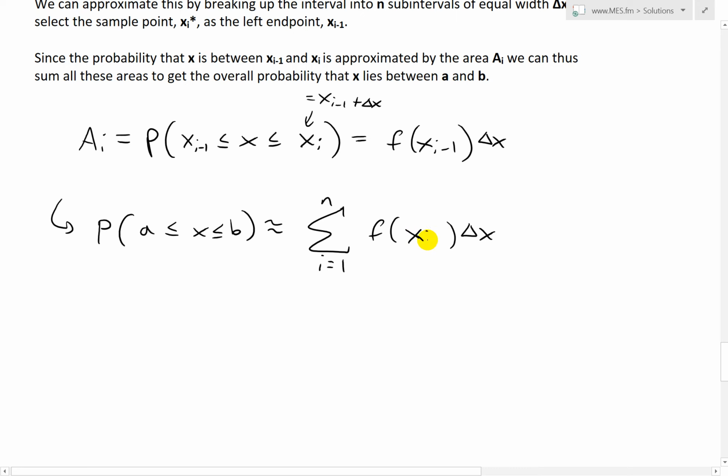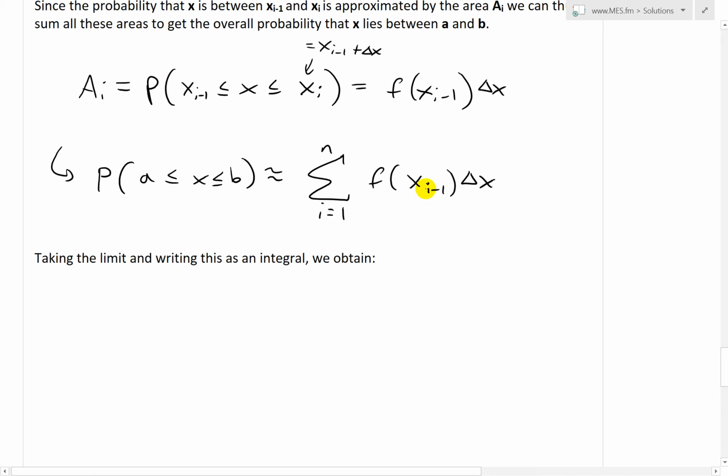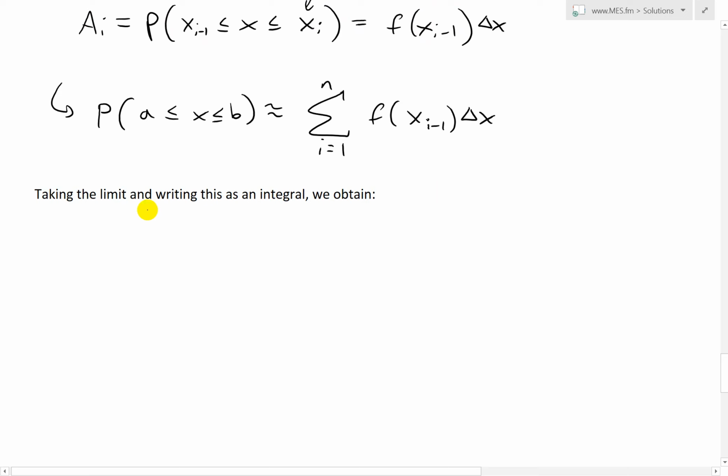This is i minus 1. Let's write this one more time neater. Okay. And now, like always, you can see this is a Riemann sum. What we can do is take the limit and write this as an integral.